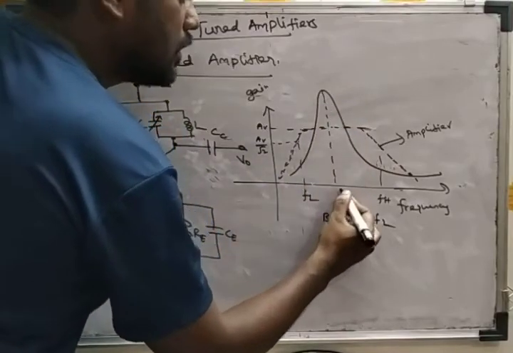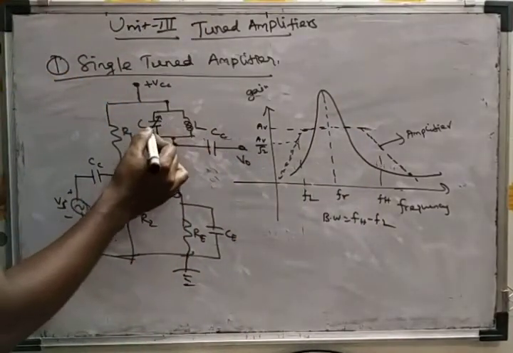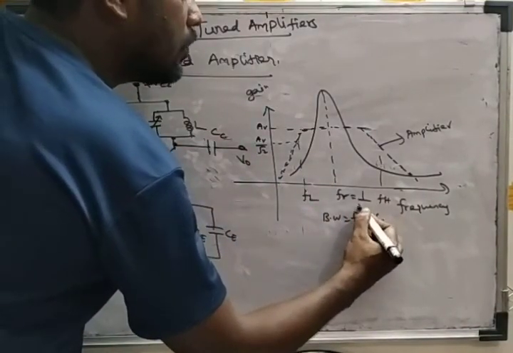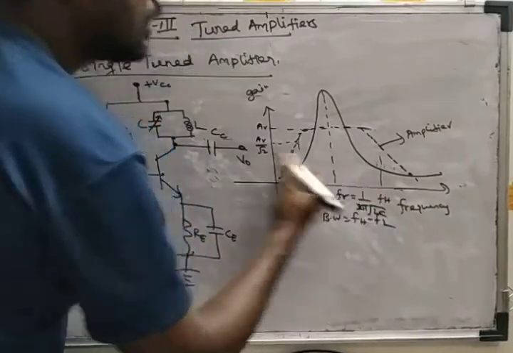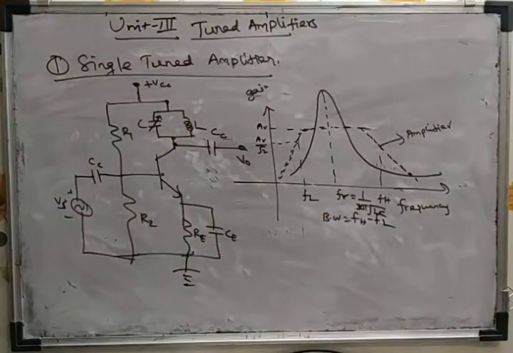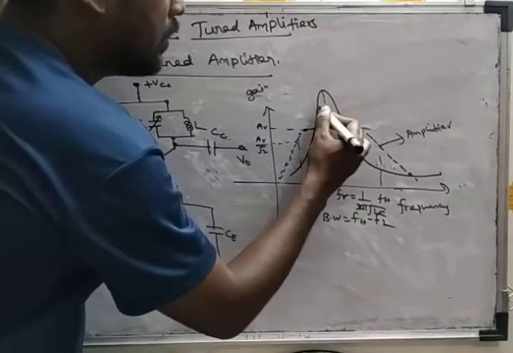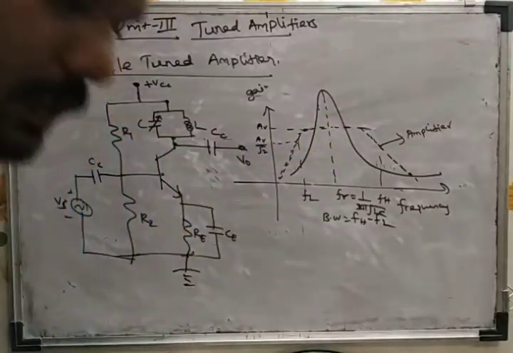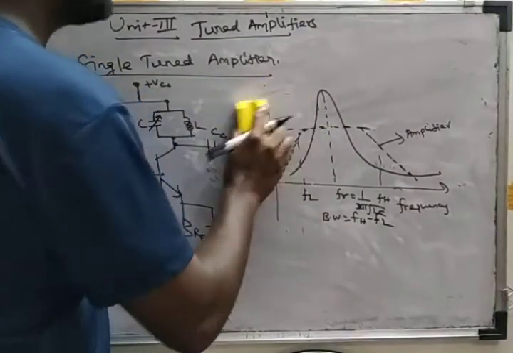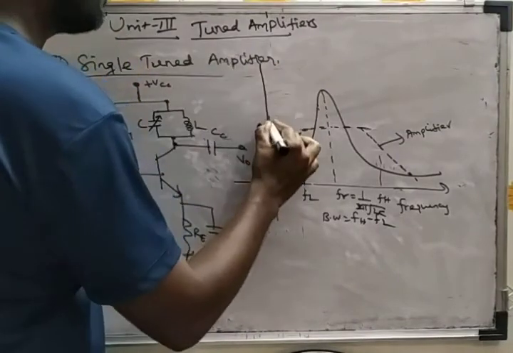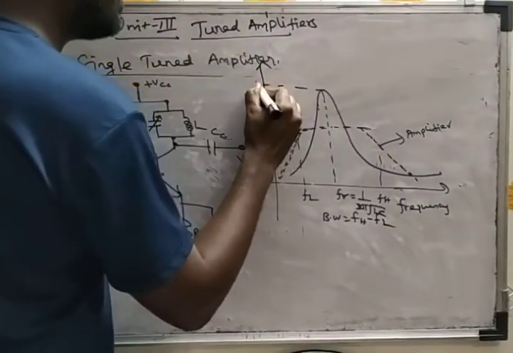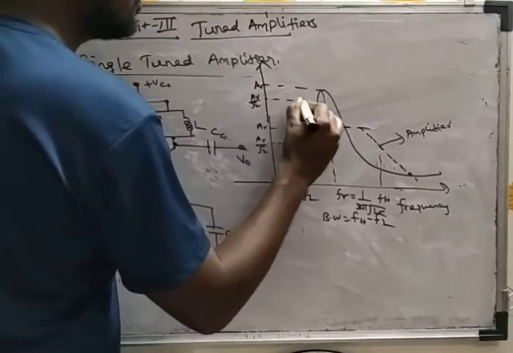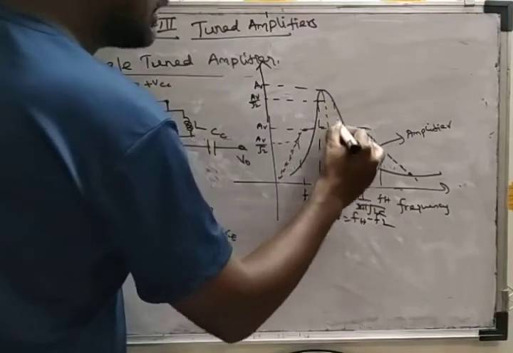This parallel LC circuit allows only the resonant frequency. F is equal to 1 by 2 pi root LC. If you look at this diagram, taking the 3 dB frequency, this will be your AV, and at AV by root 2 you will get the bandwidth like this.